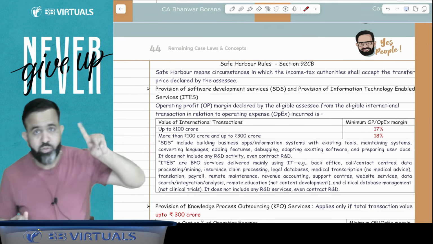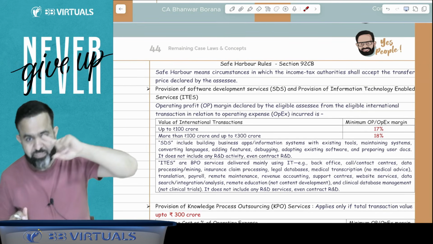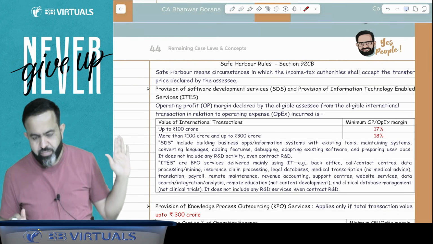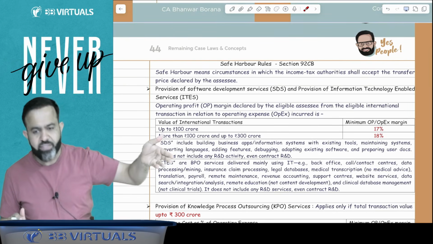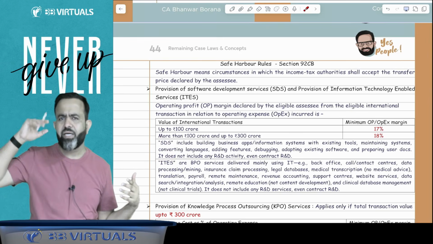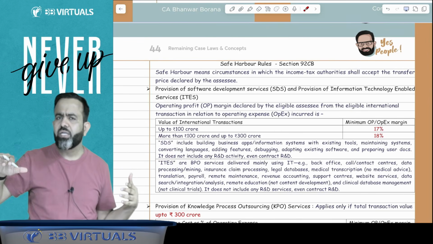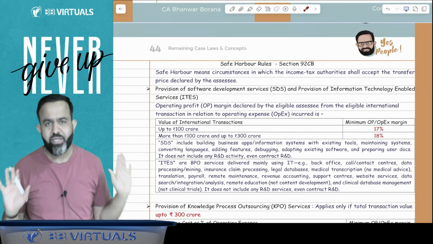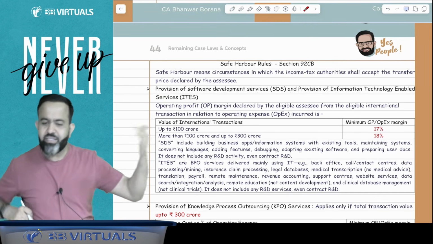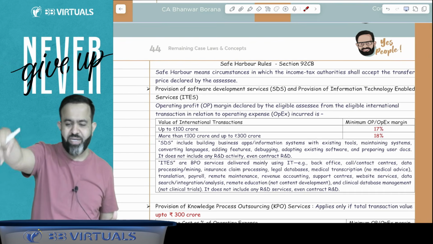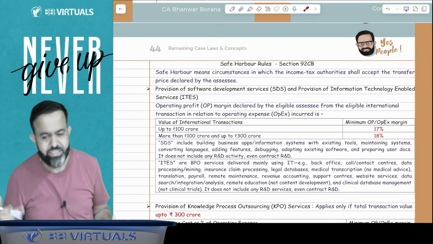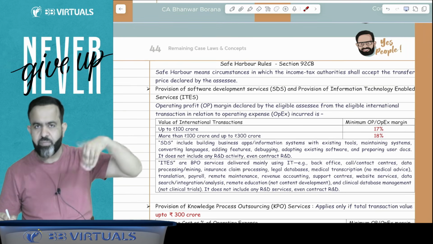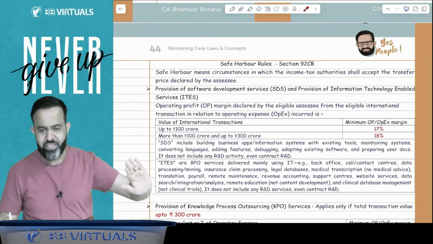And guys, this is the most important point for your examination. In your examination you will get one question from here, because this is applicable for your examination only. Earlier it was not applicable. Earlier it was there in the rules, but you know that every time they notified the rules very late, so it was not applicable for examination purposes. But now it is applicable from the Jan 2026 exam, and also for May 2026, September 2026 and Jan 2027.